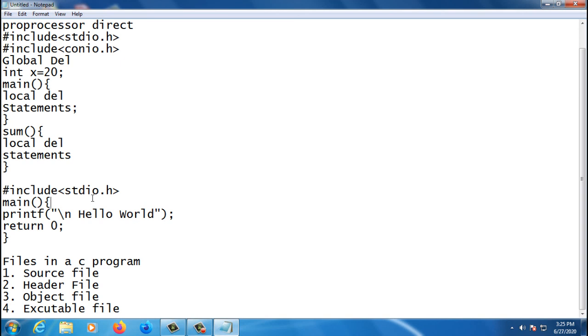Please understand this also: the compiler has a linker as well. The compiler links with the library files. The compiler asks the linker, hey linker, printf is there. The linker checks the library file to see whether it has printf. Yes, it's there, so the linker tells the compiler the printf function is there, so please go ahead. So the compiler checks line by line, with the help of the linker and the header file, and finally they create the object file.